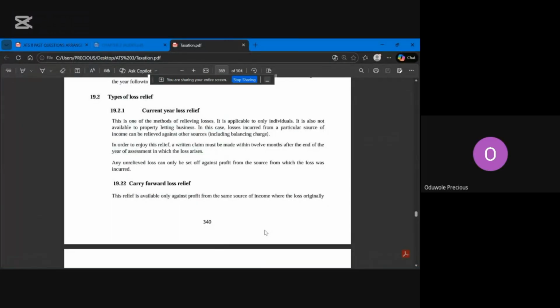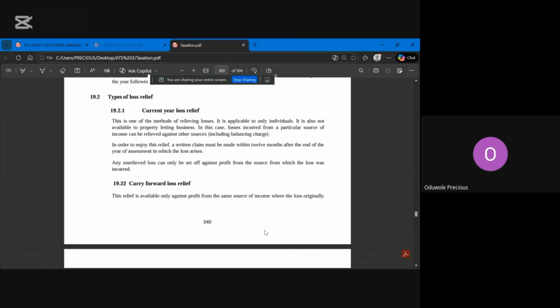So we have types of loss relief. We have current year loss relief and carried forward loss relief. Let me explain the two to you. You can jot down. I may not choose to jot down, I'll still send it to you as summary. The first one, current year loss relief. When they say current year loss relief, the first thing is that it is applicable only to individuals, not companies. That's one. Number two, it is based on AYB.